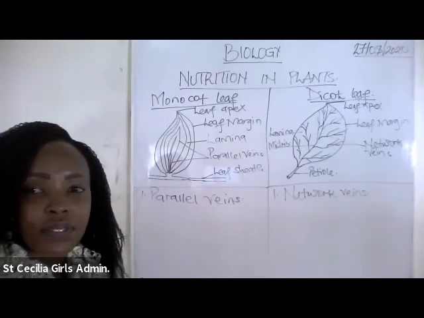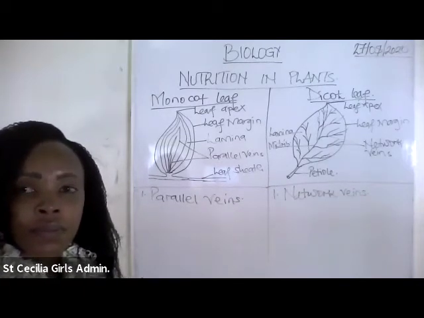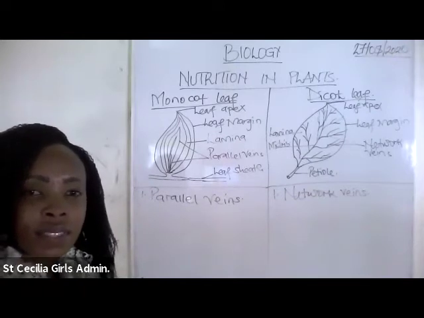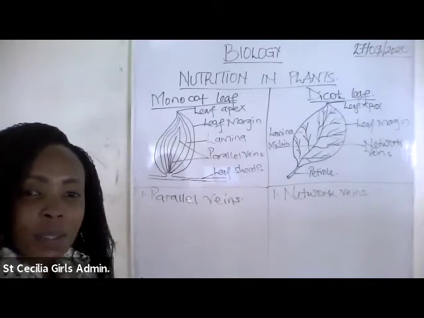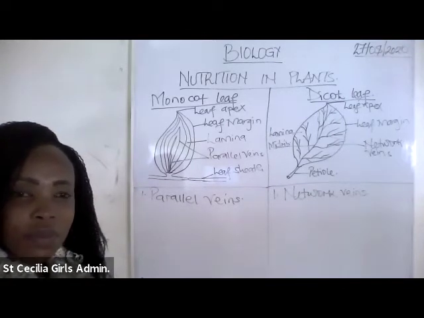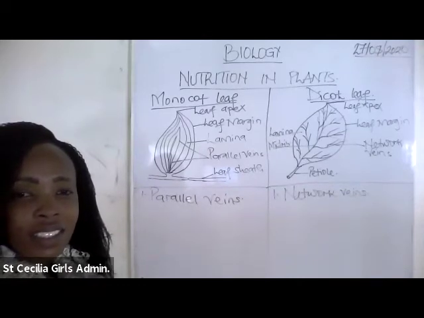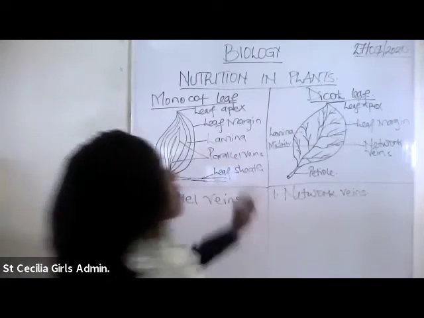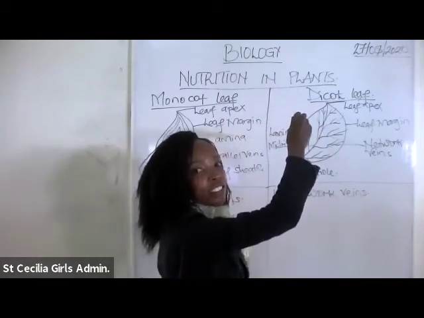The dicot leaf has a leaf margin where the veins are scattered everywhere, while the leaf margin of the monocot is straight. Okay, that's not a difference. You see, the leaf margin is the edge.